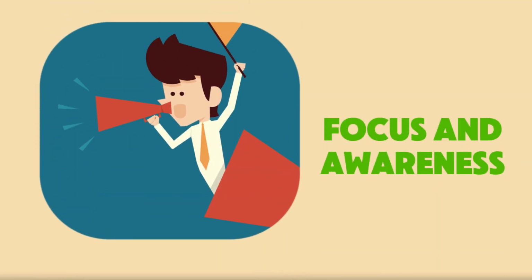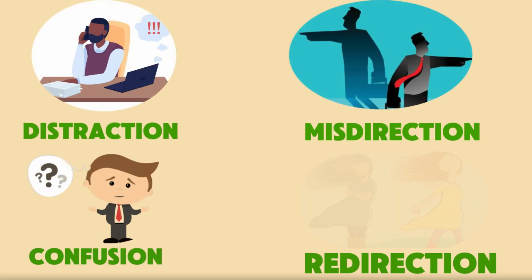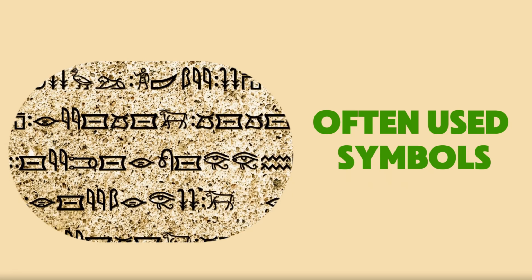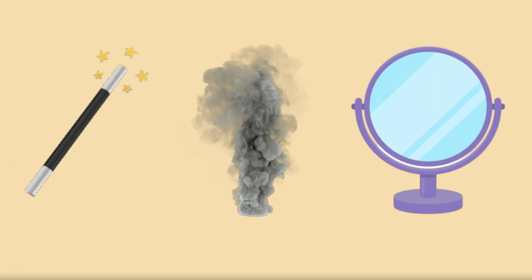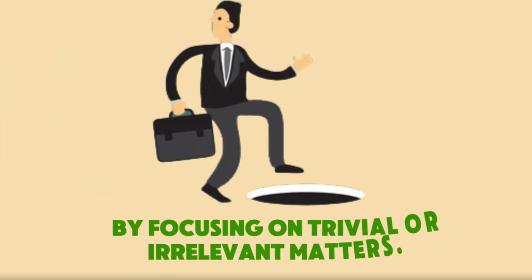Diverting attention is manipulation of focus and awareness. Its attributes are distraction, misdirection, confusion, redirection. Often use symbols: magician's wand, smoke, mirror. Diverting attention is a manipulation technique where the manipulator distracts the victim from important issues by focusing on trivial or